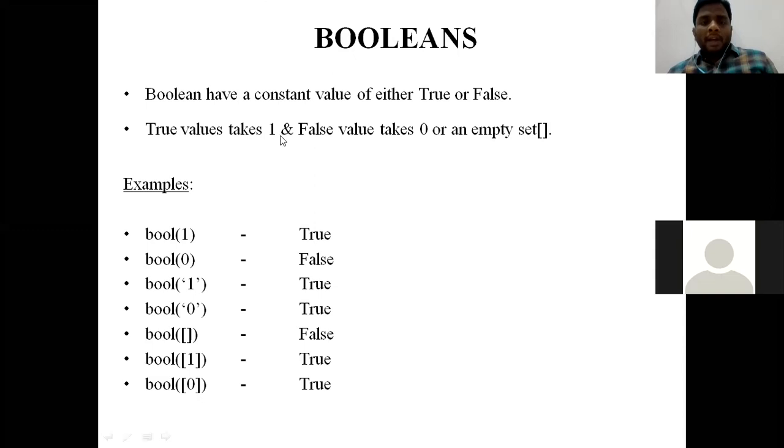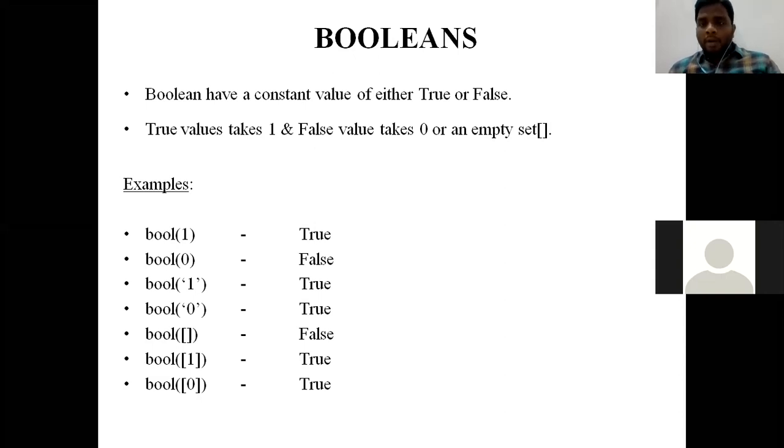True takes 1 and false takes 0 or an empty set. So what we need to remember about the Boolean concept is that it gives either true or false, only one option between the two. False value takes 0 or empty set. In the bool function, if the value is 0 or an empty set, then it will be false. All other conditions will be true.